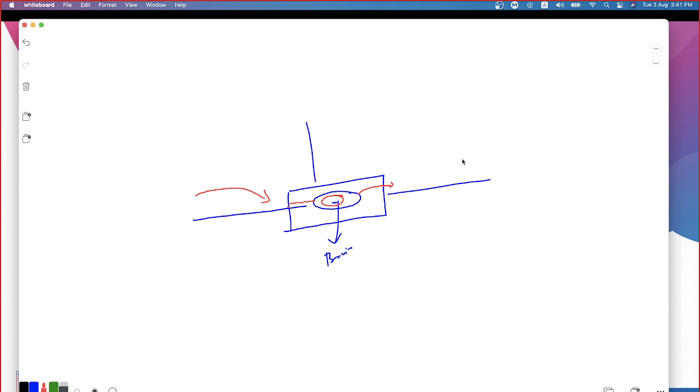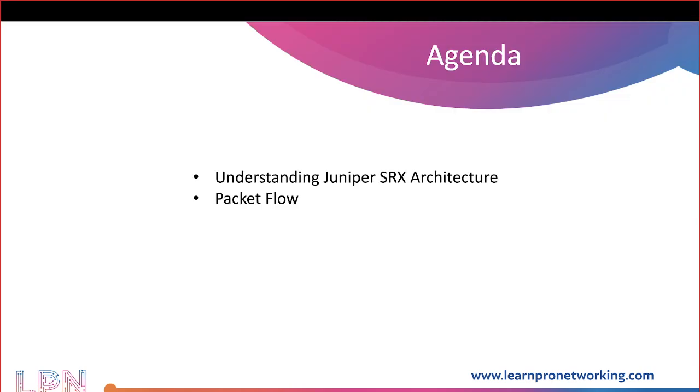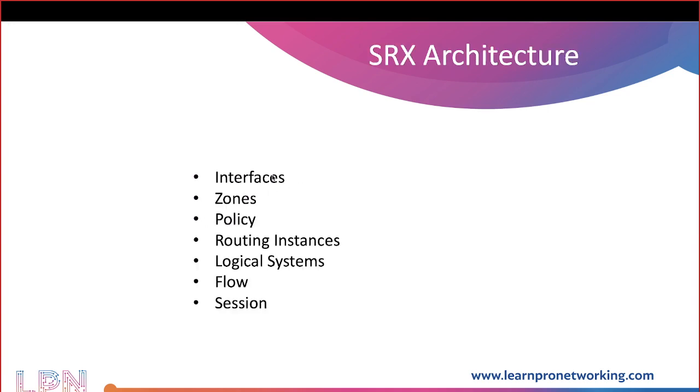The architecture has many components in it. The first and foremost component we are going to be discussing is understanding the Juniper SRX architecture. Then we will get into the packet flow. There are so many components within your Juniper SRX architecture. Whether you know or not, I'm not very sure, the Juniper SRX firewall is actually being migrated.